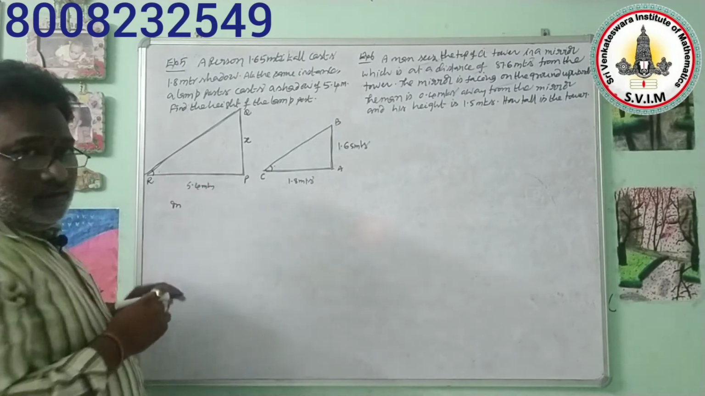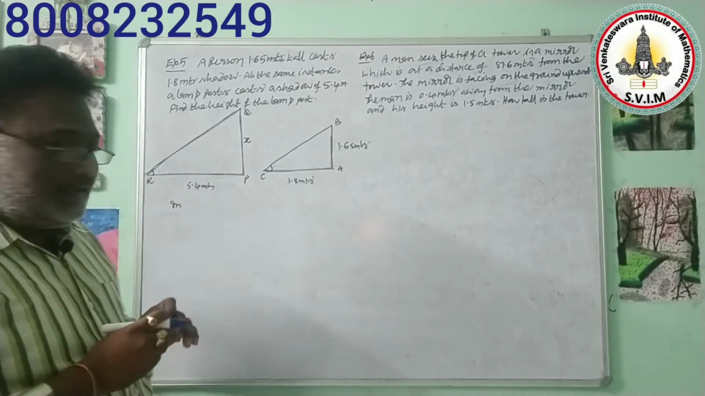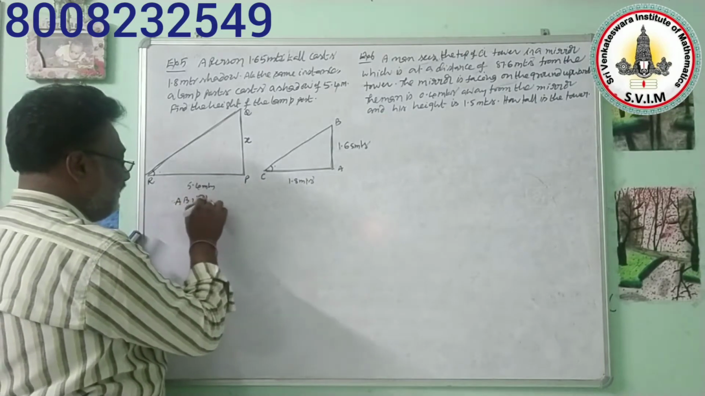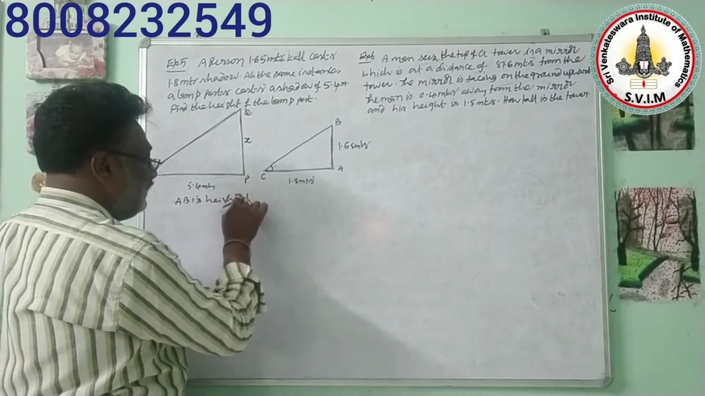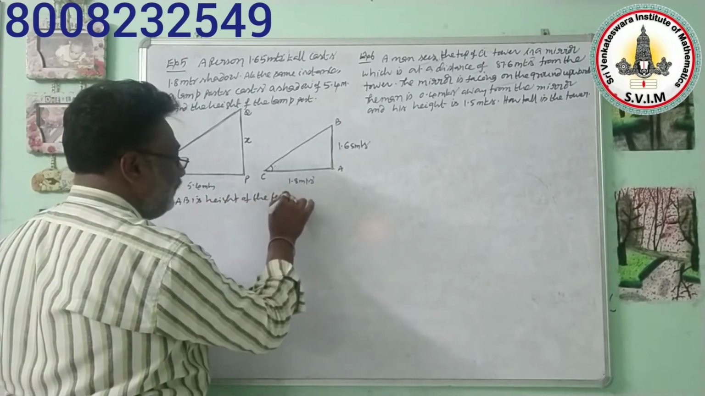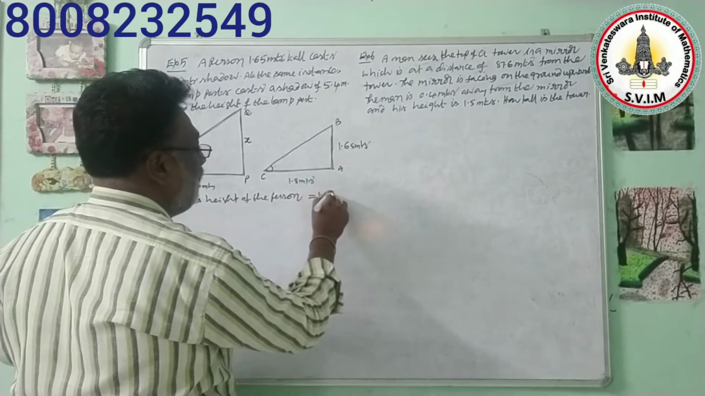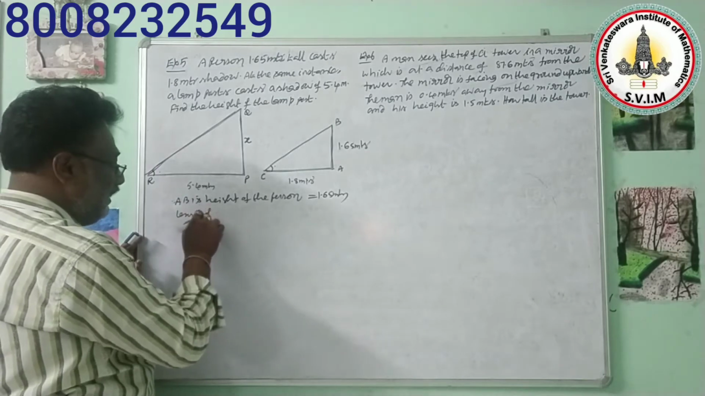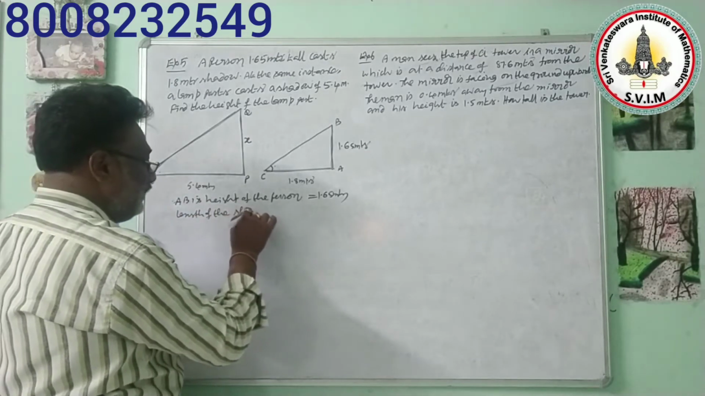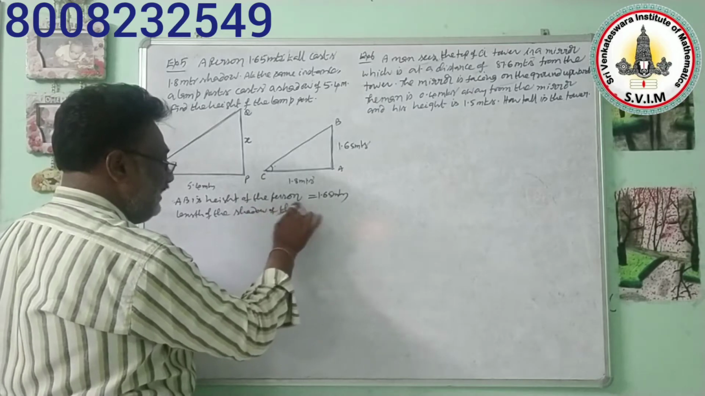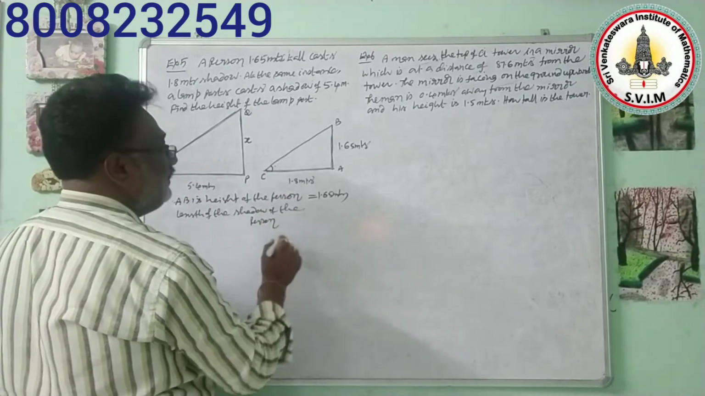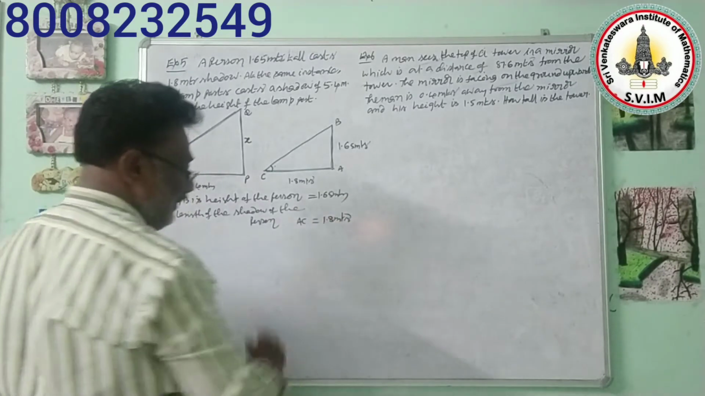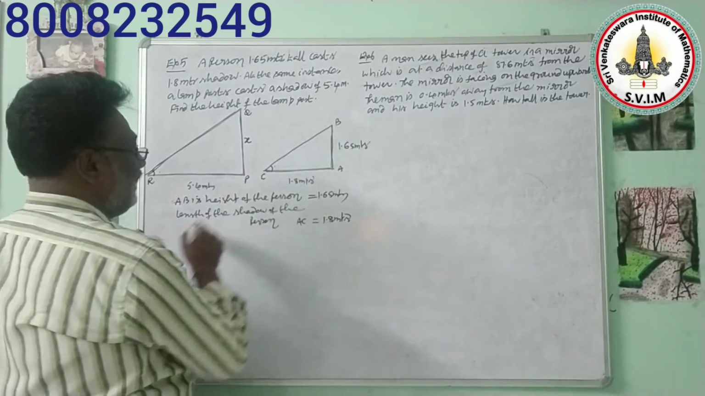Now listen to me. Here the terms which you are assuming, them you need to take. So here AB is nothing but the height of the person. AB is the height of the person, that is equal to 1.65 meters. Next, the length of the shadow of the person, that is nothing but AC, is equal to 1.8 meters.